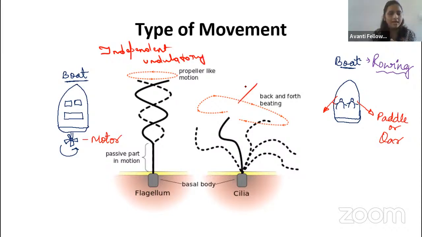Then coming to the cilia, it will move like this. That is a stroke and anti-stroke. Stroke means it will go like this. Anti-stroke means it will come back. This type of movement we will call rowing. Remember, guys, cilia will show the rowing movement. The flagella is independent undulatory, and the cilia is a rowing movement.